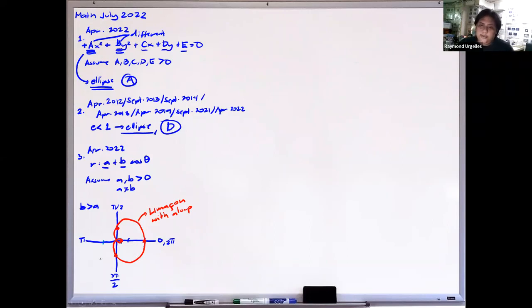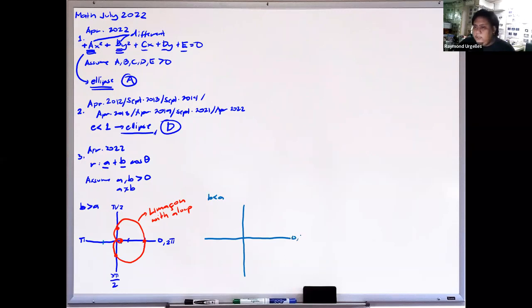In case number 2 naman natin, let's say we have this one. Dito naman, B is less than A. So this will be 0 and 2 pi. Again, this is pi over 2, this is pi, and this is 3 pi over 2. As for the points natin, yung una natin is A plus B. Yung B natin this time is less than A, so let's say nandito yung B natin. Therefore, nandito yung isang point natin sa A plus B.